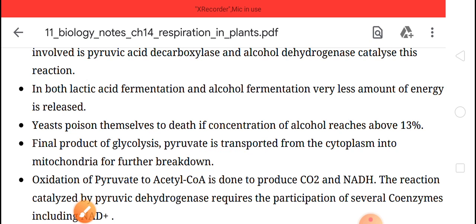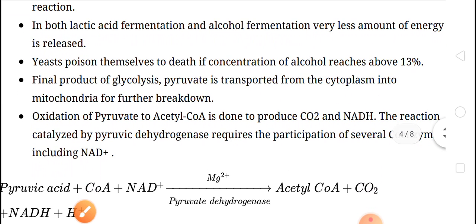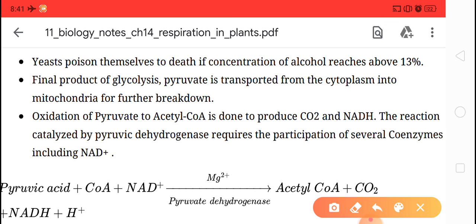Here children, after that oxidation of pyruvate to acetyl CoA is done to produce CO2 and NADH. Then the pyruvic acid reacts with coenzyme A and forms acetyl CoA. Means the pyruvic acid reacts with coenzyme A, and after the reaction the pyruvic acid forms the acetyl CoA,